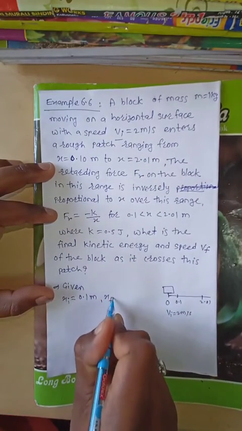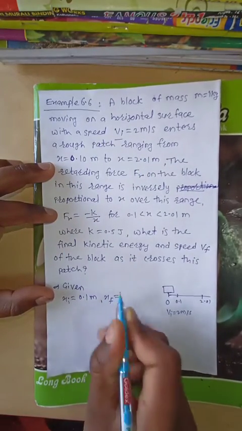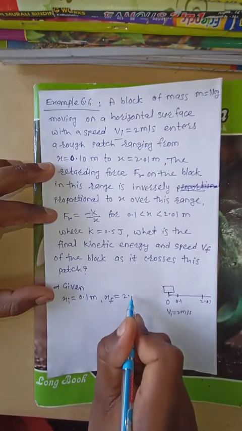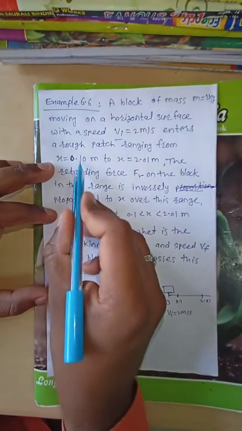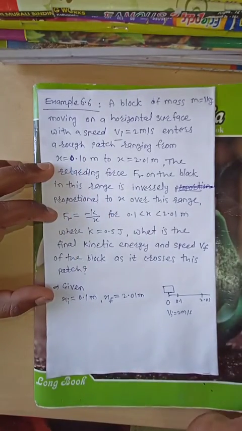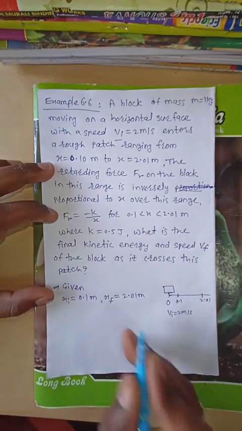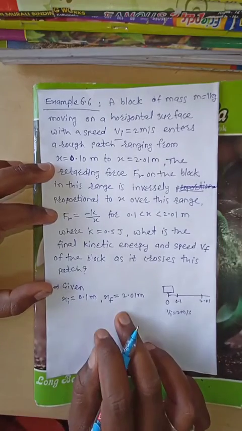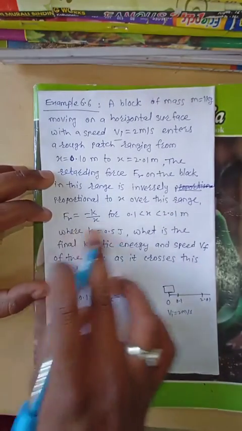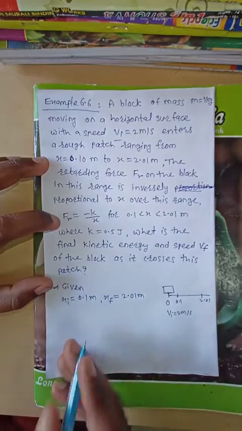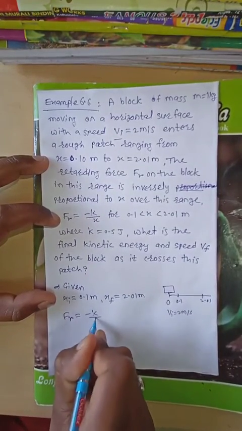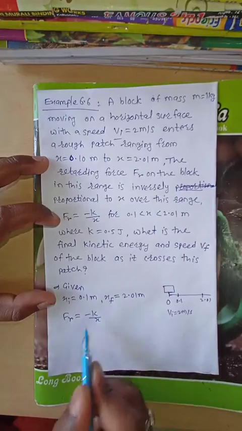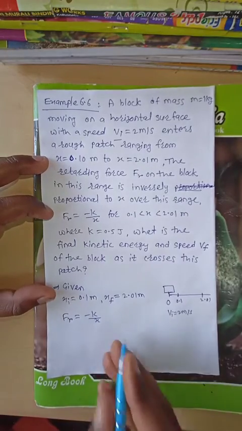Therefore x final is equal to 2.01 meter. x initial is 0.10, x final is 2.01 meter. This is the initial point and this is the final point. Also they give a retarding force, Fr is equal to minus k by x.